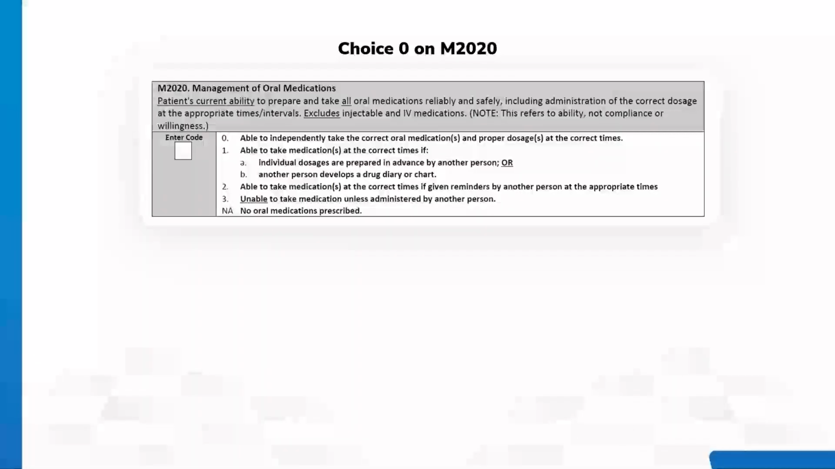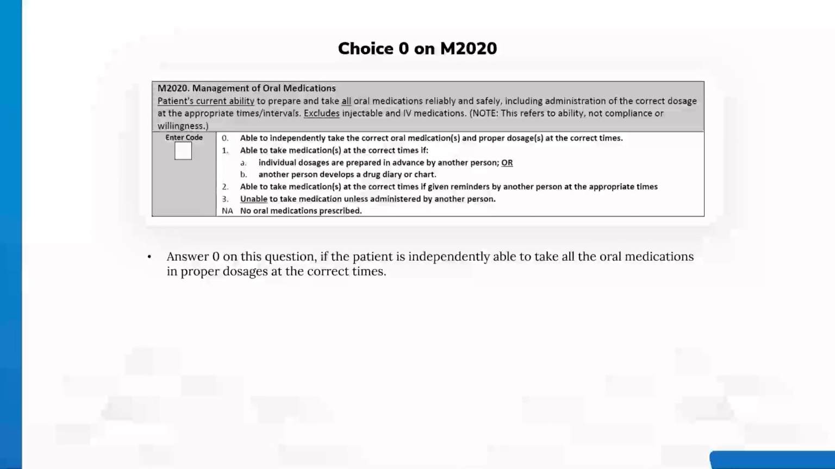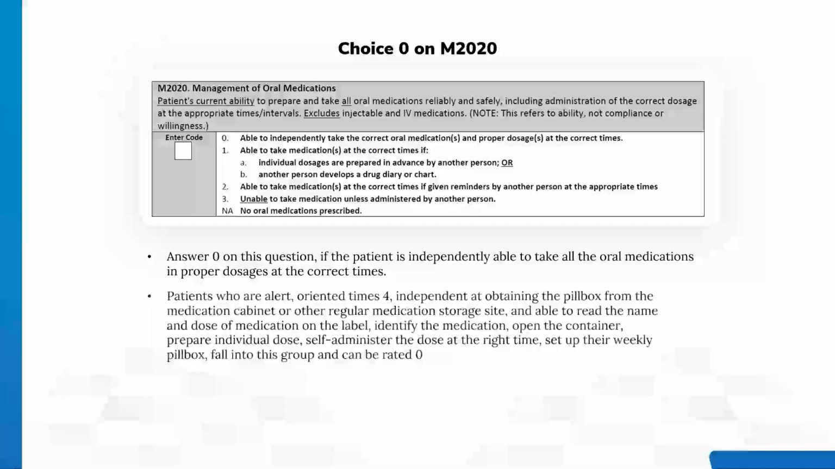Choice 0 on M2020. Answer 0 on this question: if the patient is independently able to take all the oral medications in proper dosages at the correct times.